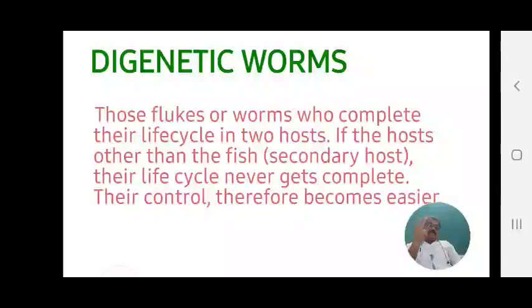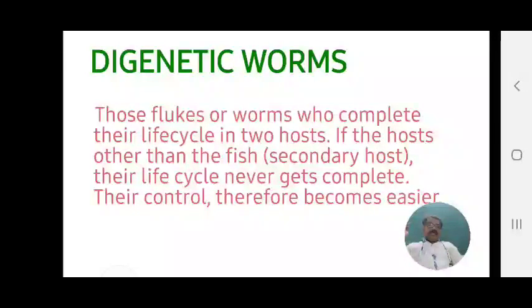Suppose among these two hosts any one host dies or is completely lost, or completely eradicated, then this disease can be controlled. But if the worm is a monogenetic worm, only one host is essential for completion of its life cycle, and it is called monogenetic. Digenetic worms require two hosts: one is the fish, and the second is another animal, that may be cow, buffalo, sheep, goat, man, or any animal.